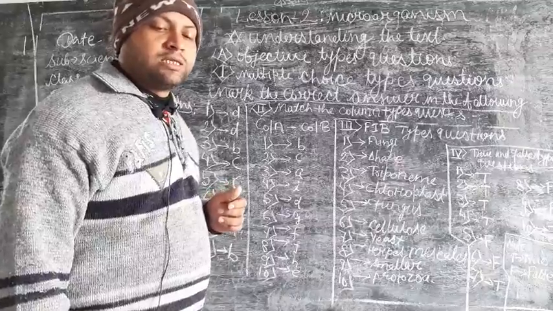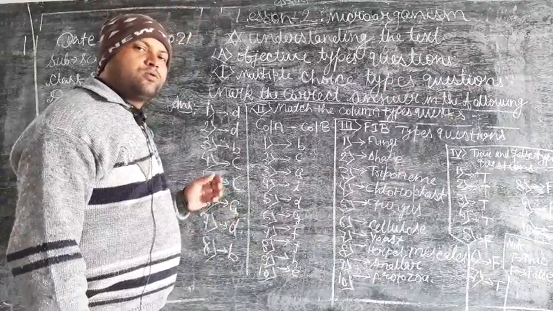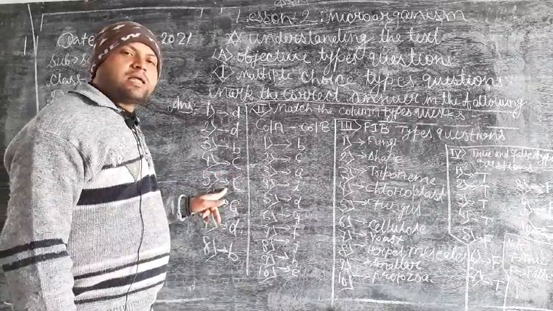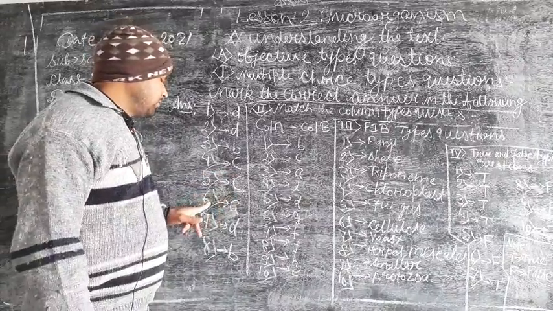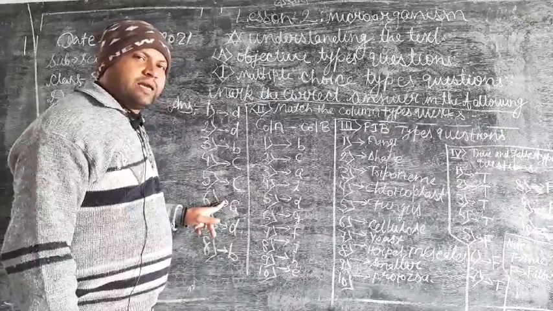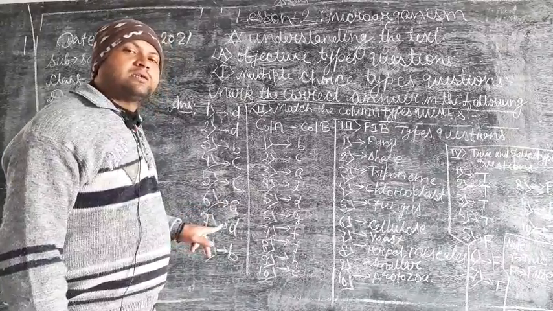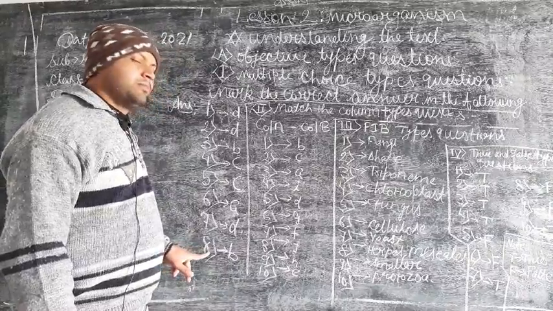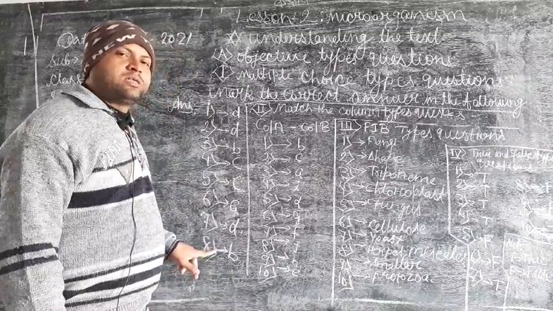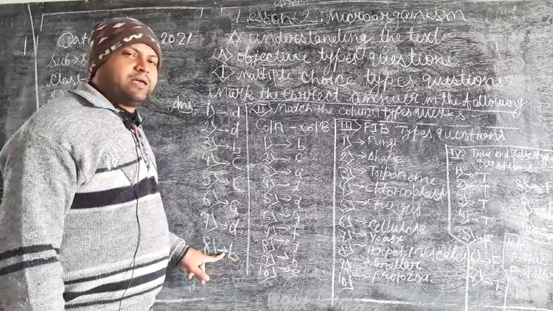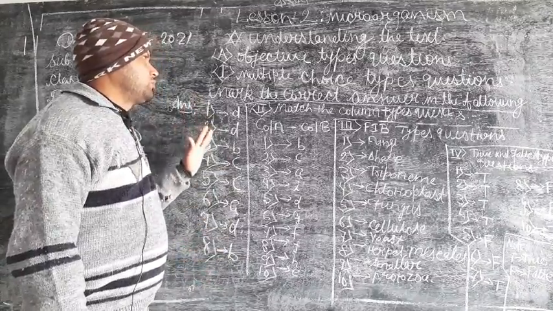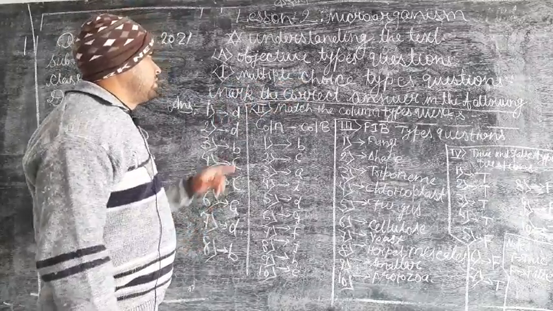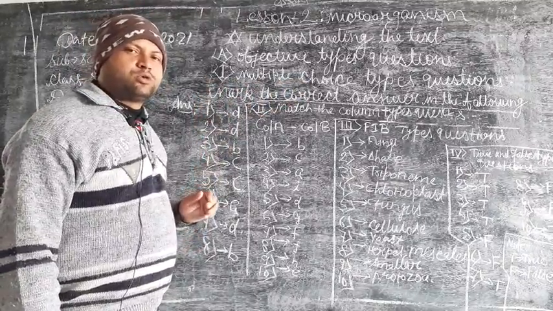Now the fourth question in the same way. Here you have to take the option number C. For fifth question, the right answer will be C. For sixth, the right answer will be A. For seventh question, the right answer will be D. And for the last question, number 8, you have to take the option number B. So these are the solutions of question number first in multiple choice type questions, which come under objective type questions.